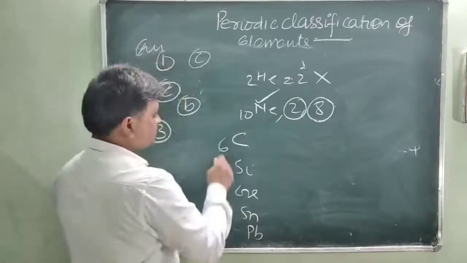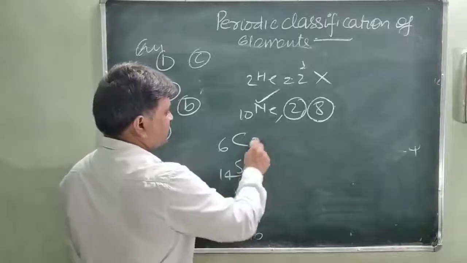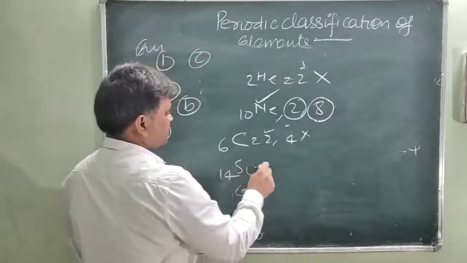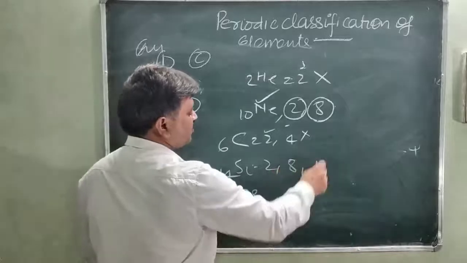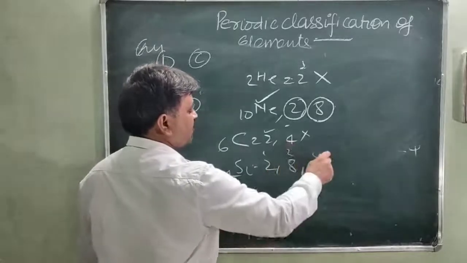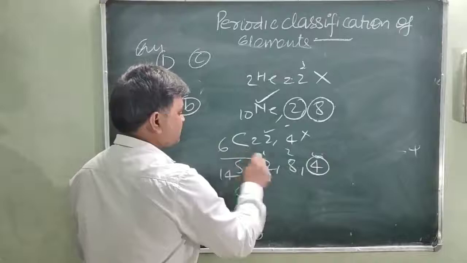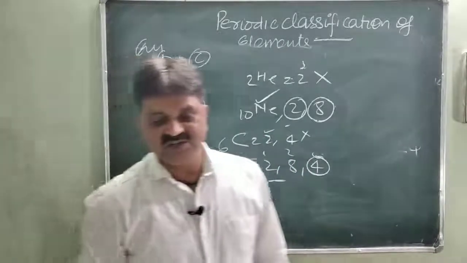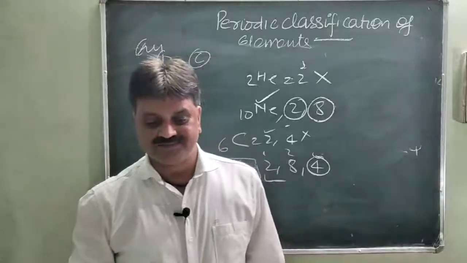So this is 6, 14. You will see here 2 and 4 is only 2 cells, so it is the wrong answer. This is 2, 8 and 4. This is 3 cells, 1, 2 and 3, and having 4 electrons. So this is silicon. Question number C, this is silicon.